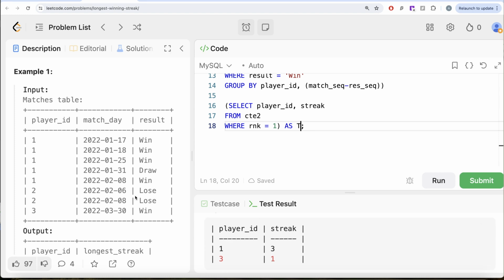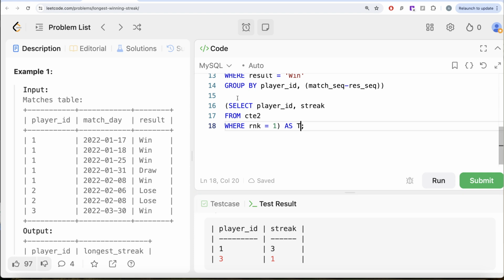So from this matches table, you keep the distinct player IDs and left join the result that you calculated. For 1 it is going to find a match and populate the longest winning streak. For 3 again the same. For 2 it won't find a match, so it is going to be null, and if it comes out to be null, replace it with 0. So you can use that logic.